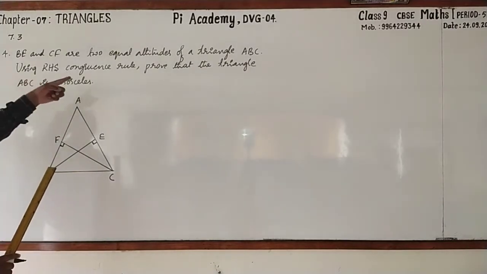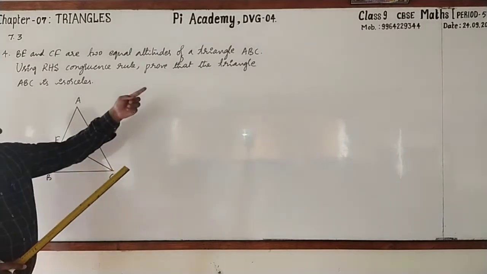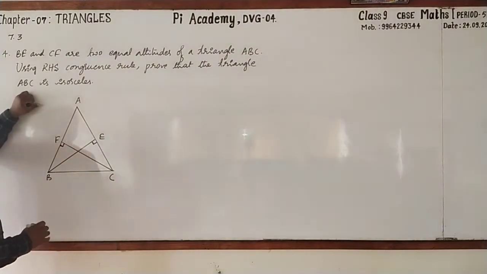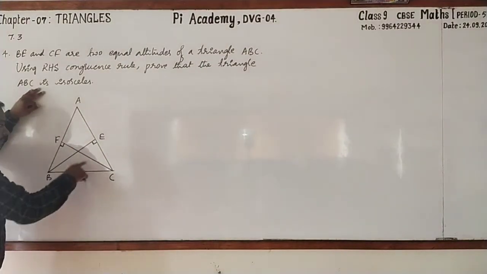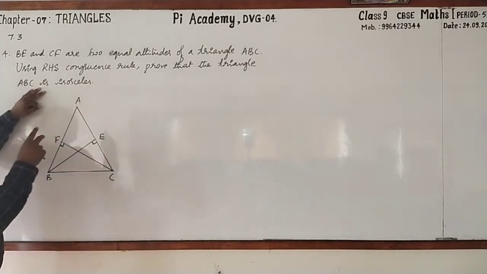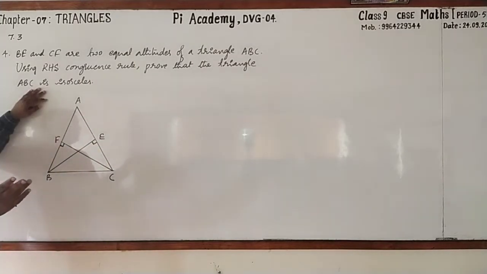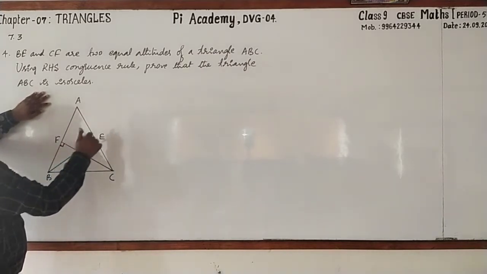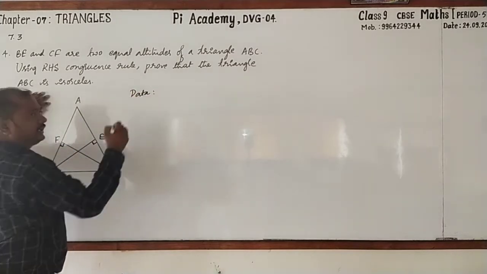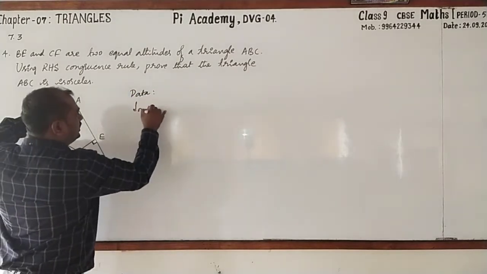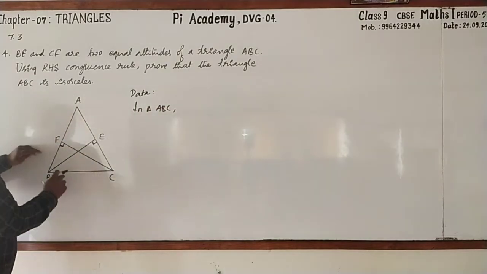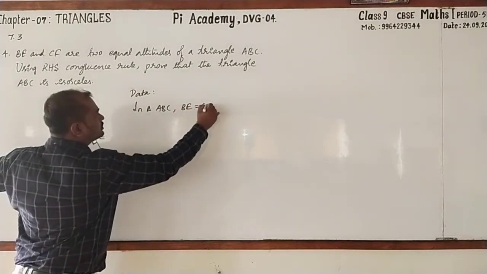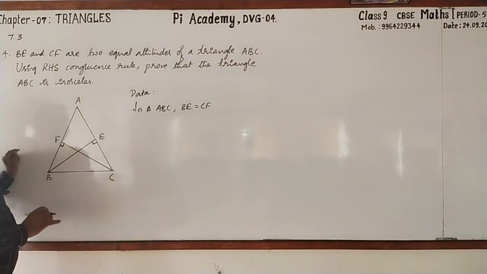Now, using RHS congruence, prove that the triangle is an isosceles. Look here. If you want to prove ABC is an isosceles triangle, there must be two sides equal or two angles must be equal. They are given equal altitudes, that is BE and CF. So first let us write data. Start writing with me. So in triangle ABC, here BE equal to CF. This much has been given.